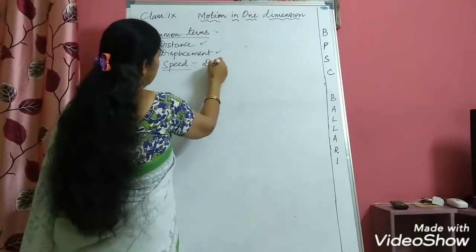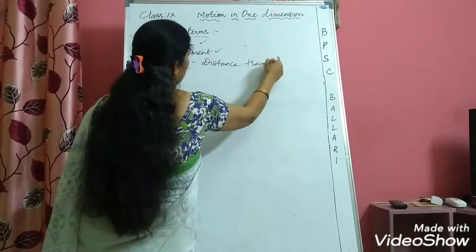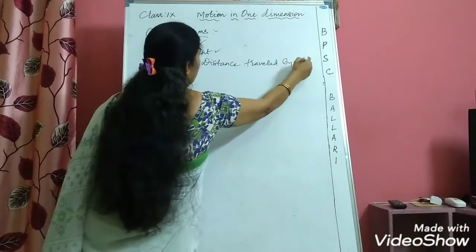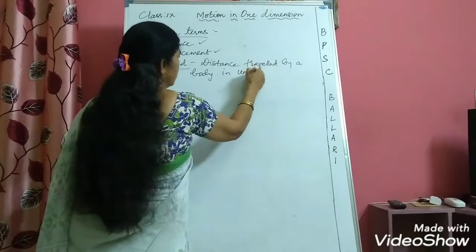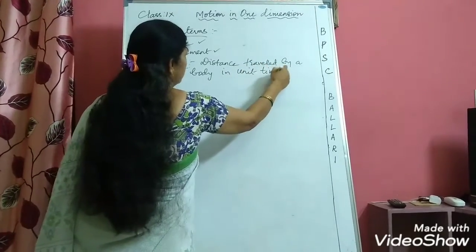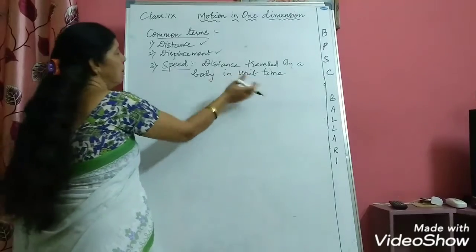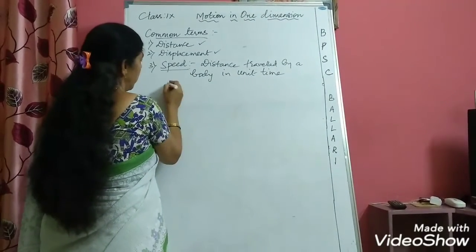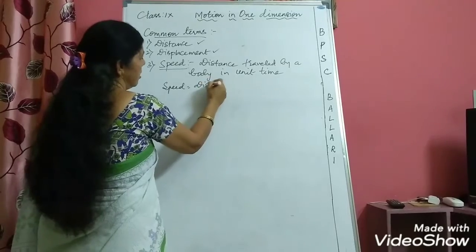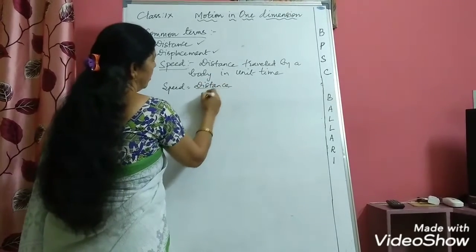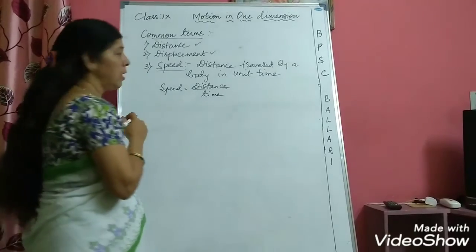Speed can be defined as the distance travelled by a body in unit time. This definition we have already learned in our lower classes. Distance travelled by a body in unit time is called speed. Mathematically, speed is equal to distance travelled by time taken. So this is the formula for speed.